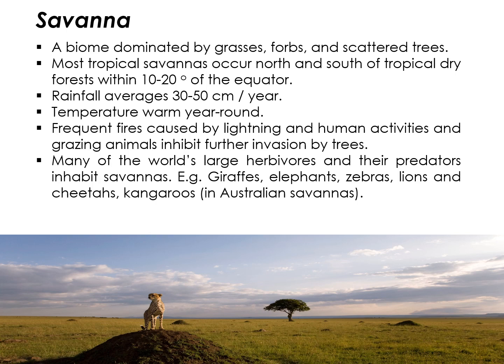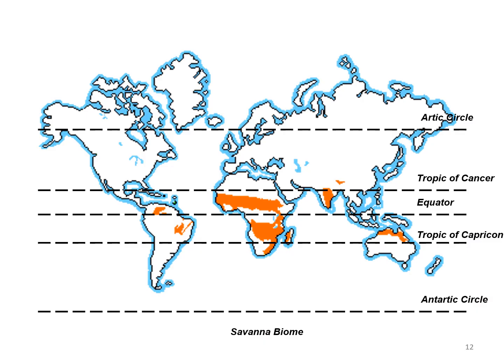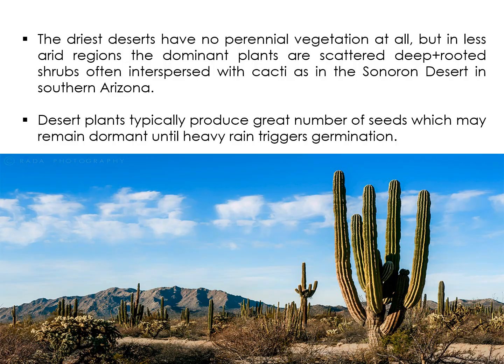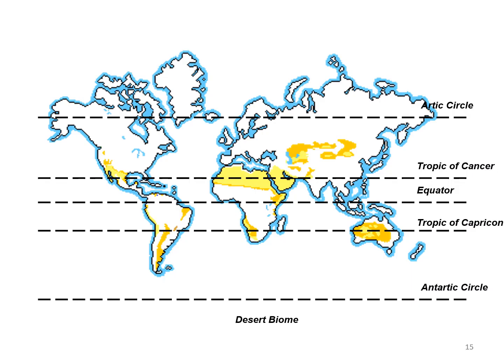So savanna means grassland, but in a very high temperature, with very low rainfall and very low humidity. So this is what we call savanna. These are the places where you can find the savanna biome. Okay, and then we also have desert, an even drier kind of biome, which you can find mostly in the Middle East, north of Africa, some parts of China, and also Australia.